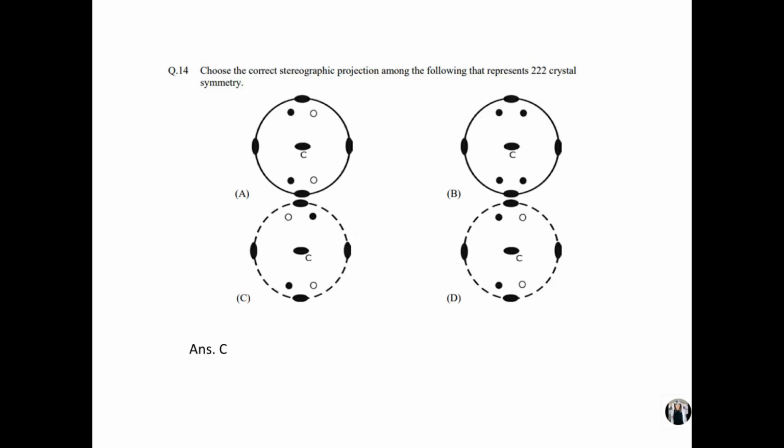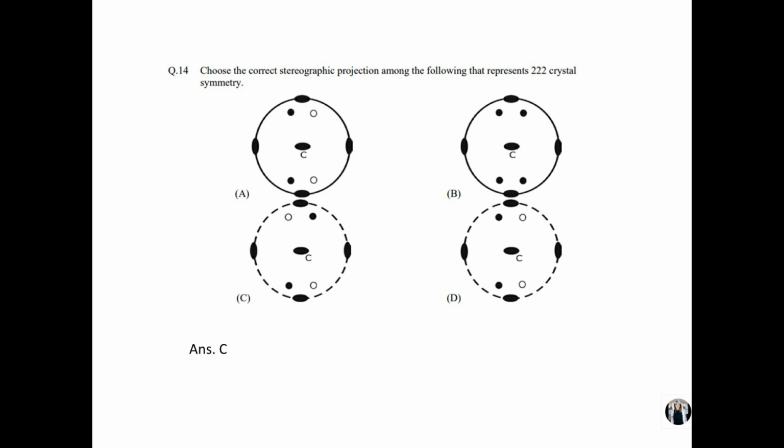Next question. Choose the correct stereographic projection among the following that represents 2-2-2 crystal symmetry. Now if we look at the options, in options A and B, we have a solid outer circle which represents a perpendicular mirror plane. But in the HM symbol we are provided with, there is no mirror plane. So we can clearly exclude options A and B.